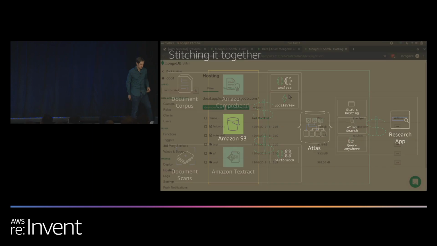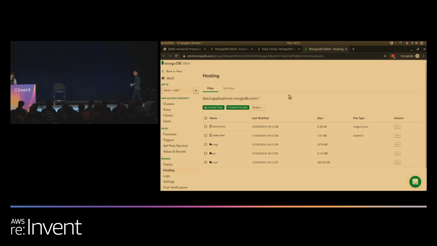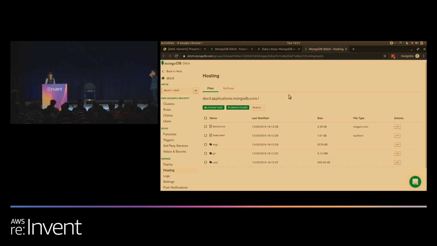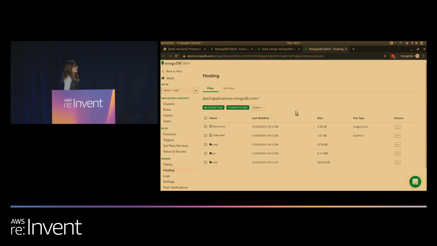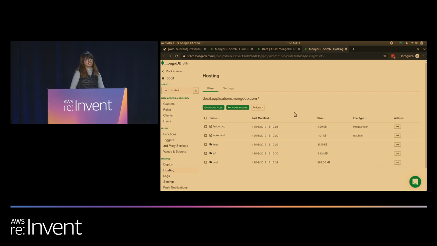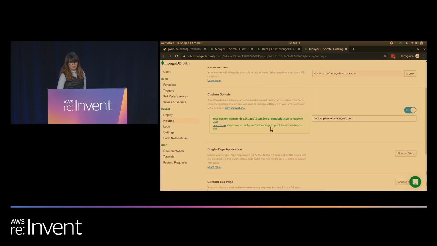Yep. My application finally compiles. I'm now ready to share it with my users. All I have to do is drag and drop the compiled files inside of static hosting within Stitch. Stitch also offers the GitHub service, as Ralph mentioned, which means I can configure it to react to repository changes to automatically deploy my application. Now, because the static URL provided by Stitch can sometimes be hard to read for your end users, you can also provide a custom domain via CNAME DNS records.